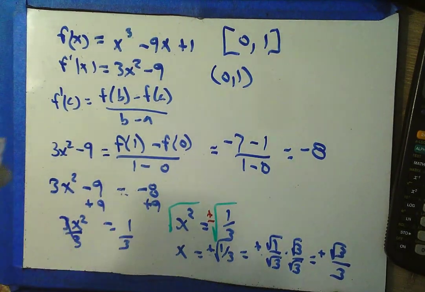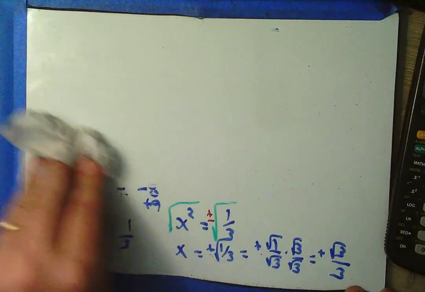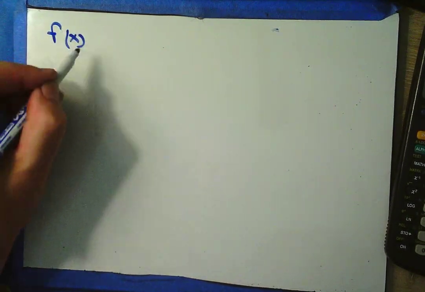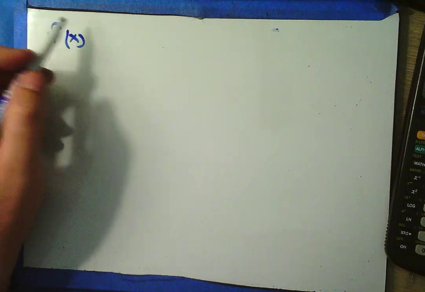And in life, thinking is good. Okay, so that's us satisfying our curiosity about finding values of c such that the mean value theorem is satisfied. But I want to go back now and do a little practice with what we really use the mean value theorem for.